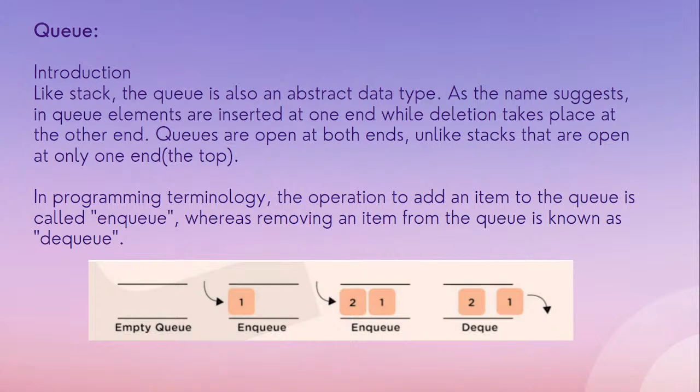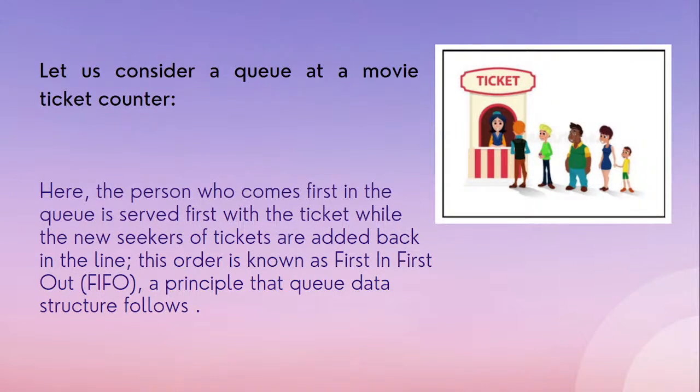Now coming to the queue data structure, just like stack, queue is also an abstract data type. As the name suggests, in a queue the elements are inserted at one end and deletion takes place at the other end. You might have heard about queues of people. Suppose there is a queue at the movie counter. People are standing one behind another.